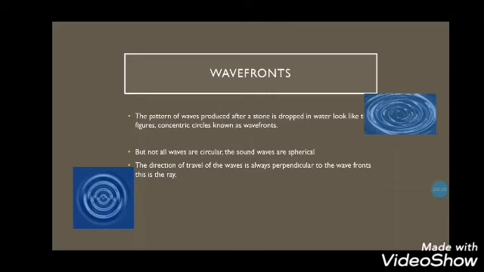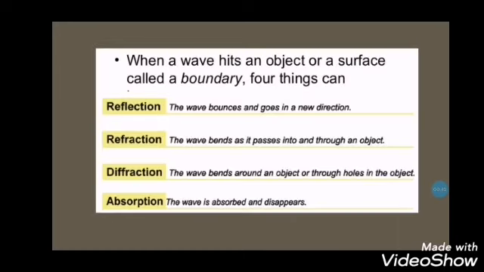The direction of travel of the waves is always perpendicular to the wave fronts. This is the ray. This is what we call a ray. We can have a light ray, a sound ray, anything. When a wave hits an object or a surface called a boundary, four things can happen.